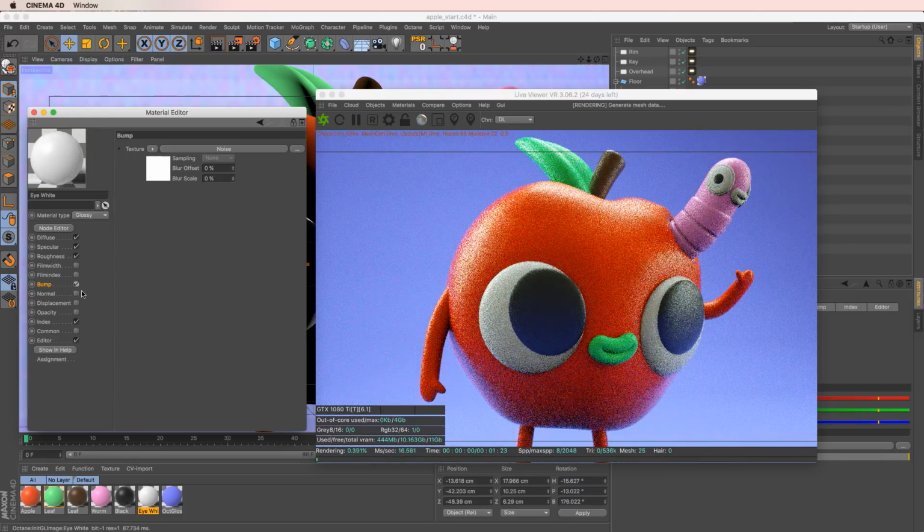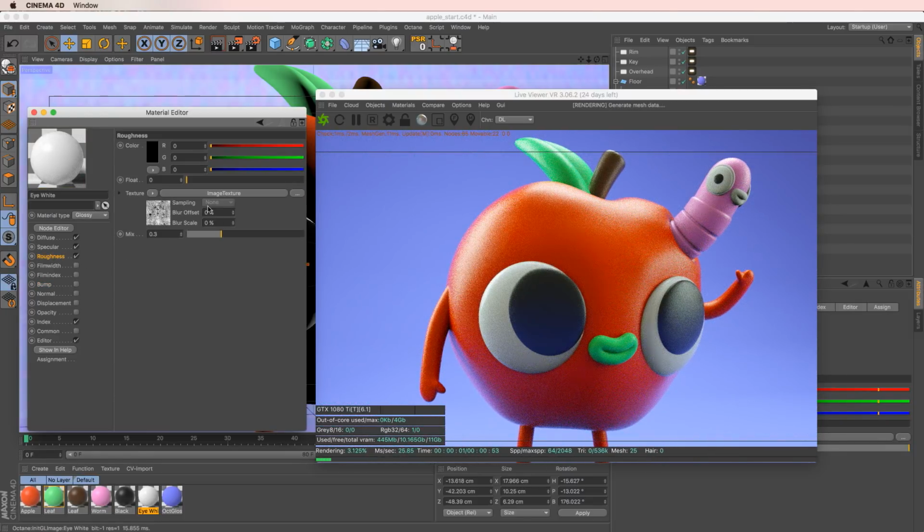We don't want any bump, get out of here. Roughness. Maybe again, just 0 roughness is a little bit too fake, so maybe it's a 0.1. And see what that looks like. And that's looking pretty good. And then maybe we still keep some kind of value for that mixed strength of our little grunge material. I think that's looking pretty good.